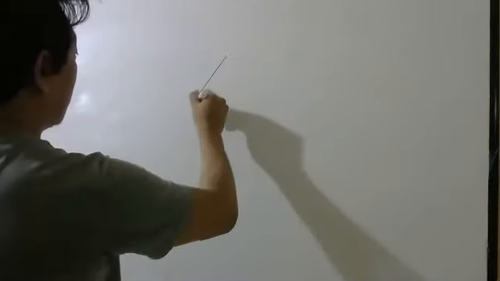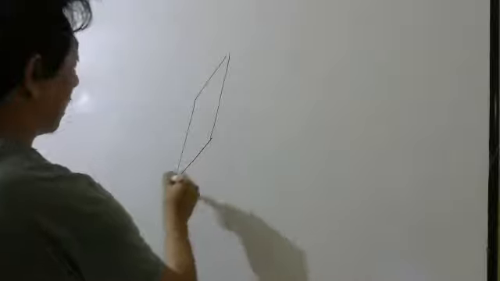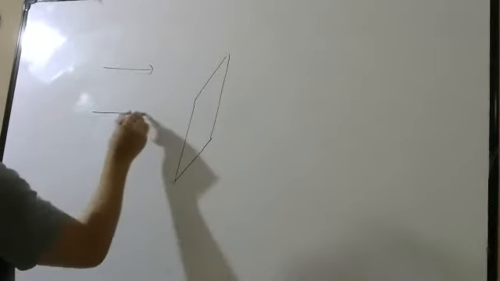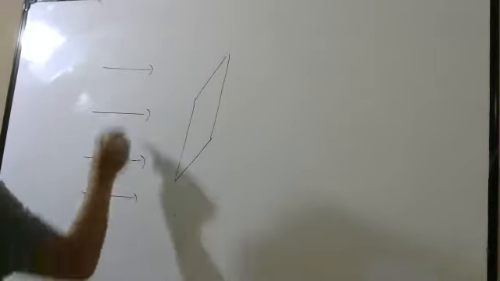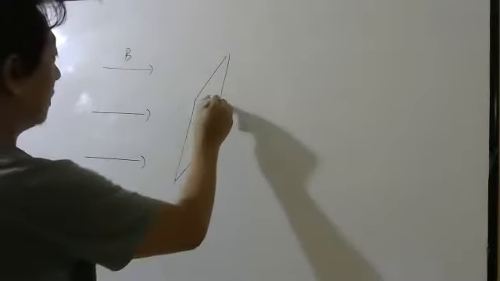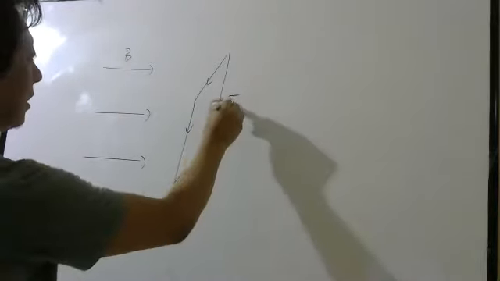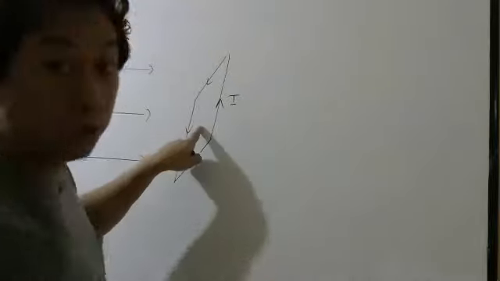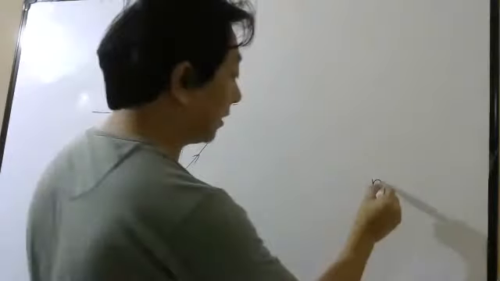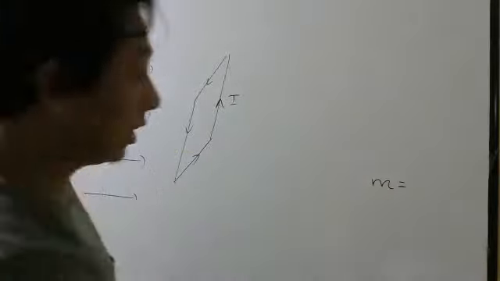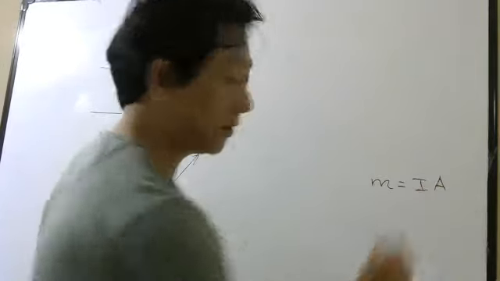Rectangular we have chosen, right? So if you take a rectangular current loop like this, and you apply a uniform magnetic field, and let's say current is going this way. This is current I. Now this is a loop, so it will have a magnetic dipole moment. The formula is current times area.